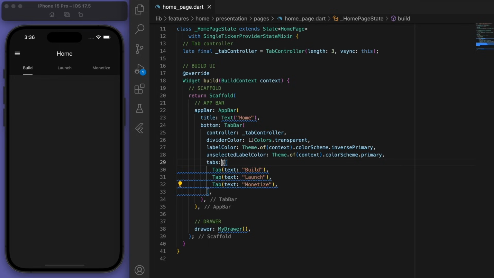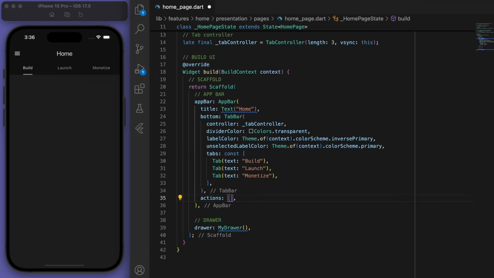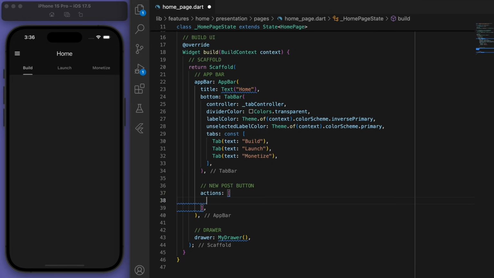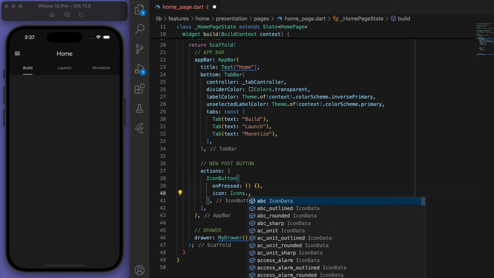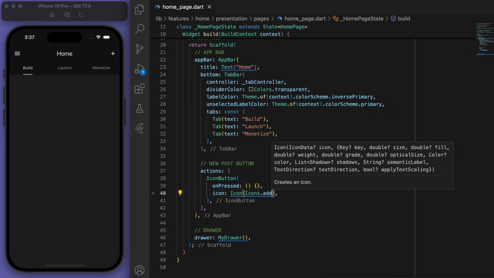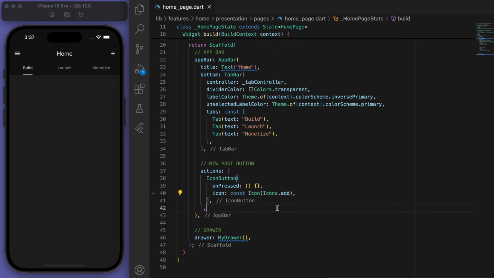Sweet. Now, while we're here on the app bar, let's create a new post button at the top right. Right, so if I click on this button, then I want to add in a new post.